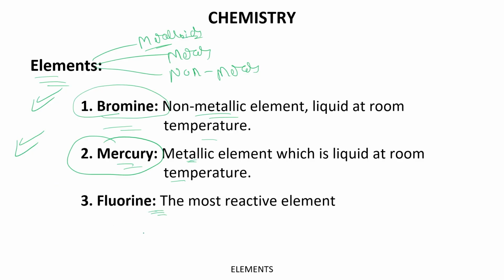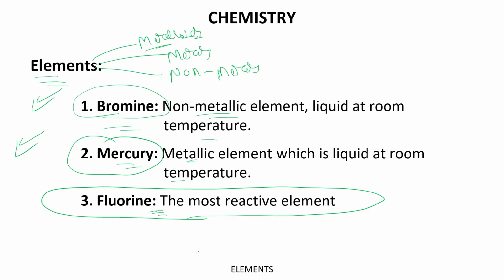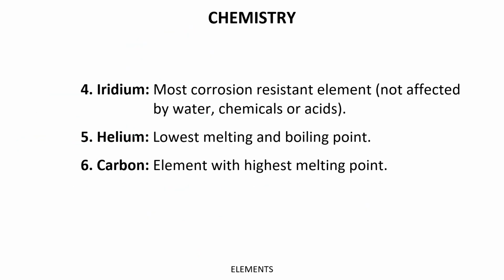Thereafter fluorine, it is the most reactive element. Fluorine is the most reactive element. All right. Thereafter, we have iridium. It is the most corrosion resistant element, not affected by water, chemicals or acid. Okay. So iridium is the most corrosion resistant element. Thereafter, we have helium. It has the lowest melting and boiling point, and it is a gas.